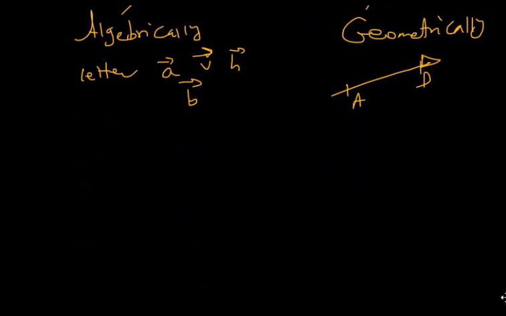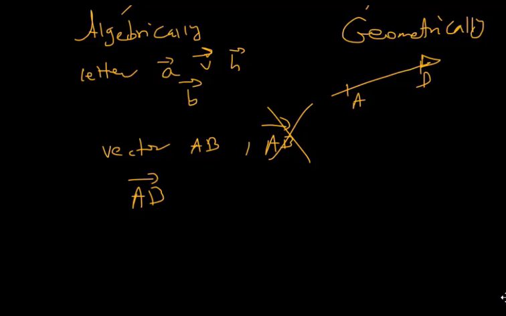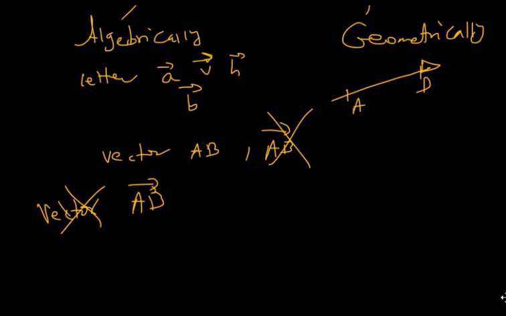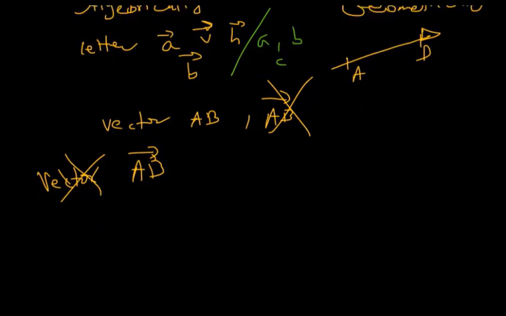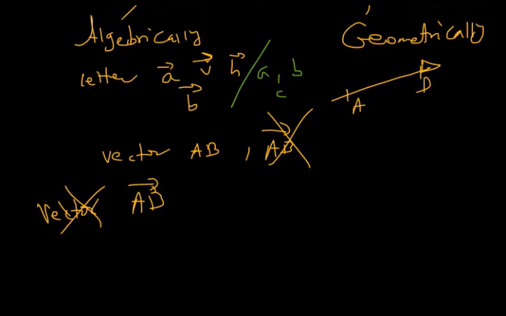If we say in words, vector AB, we write the word vector and then AB. But if we use just the symbol AB with an arrow on the top, we don't have to write the word vector; it already means vector AB. Sometimes you simply write A, B, C, whatever the letters, with arrows.